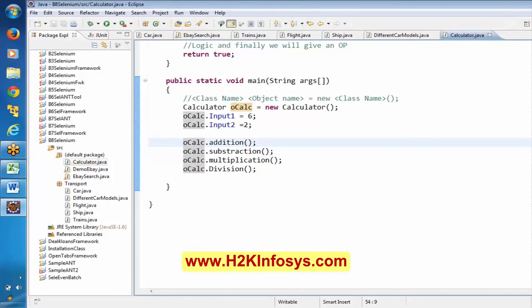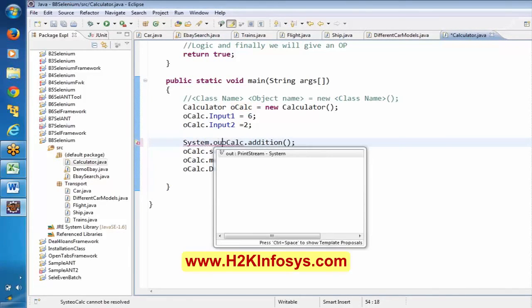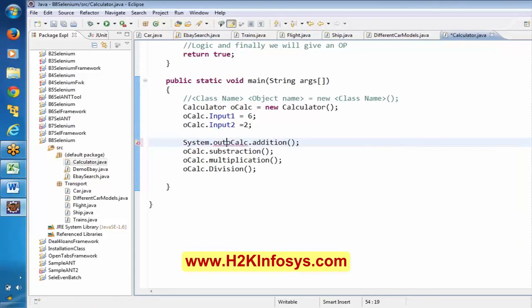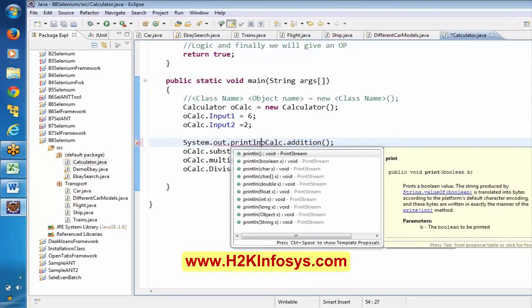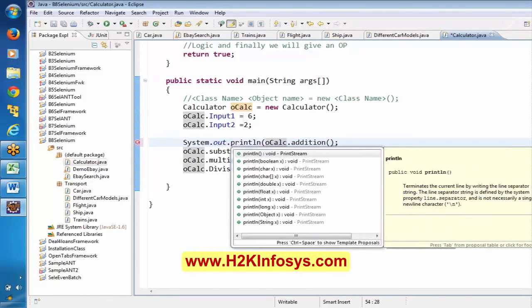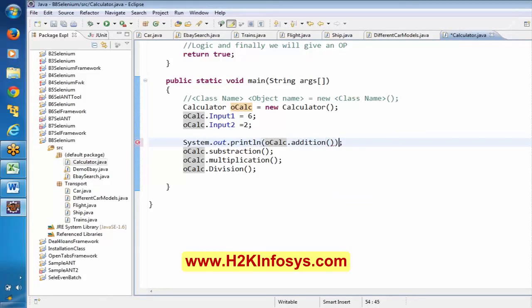Now I have to print this, so for that I am using system.out.println. Why am I using system.out.println? Because this highlighted part is going to contain a value, and I want to print that, I want to see that.